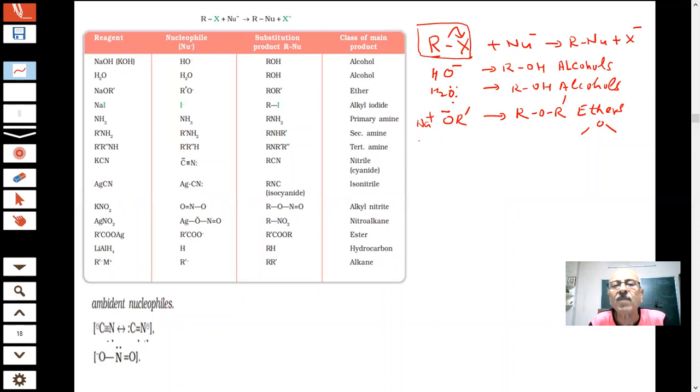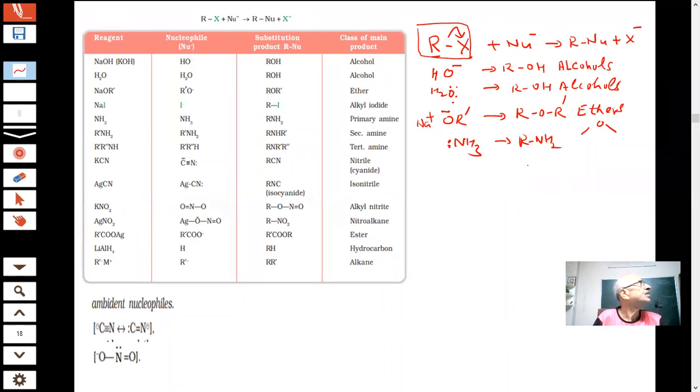These are all examples of nucleophilic substitution. And if I use NH3, students, this is a nucleophile. If it reacts with alkyl halide, then what you are getting? RNH2. What are these compounds known as? Tell me, what is this compound?